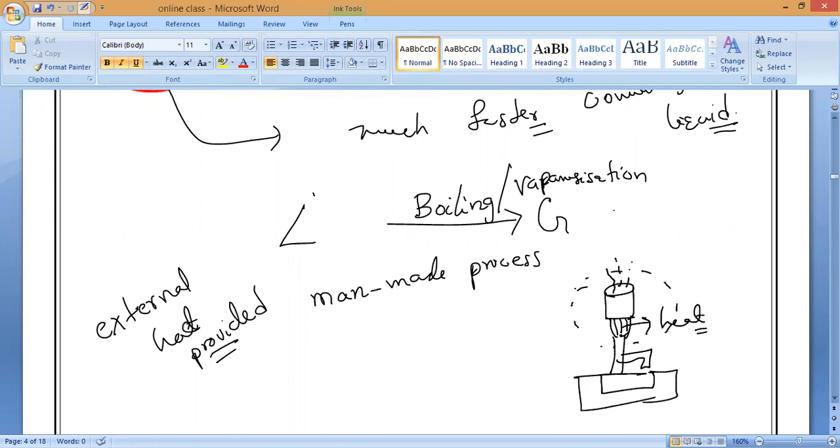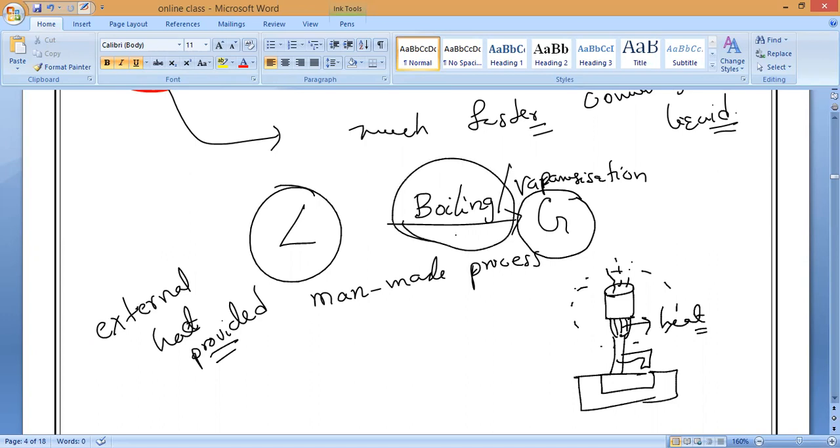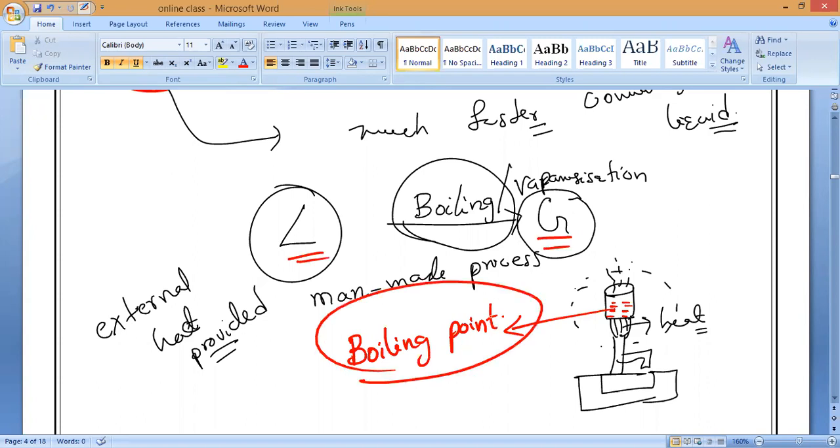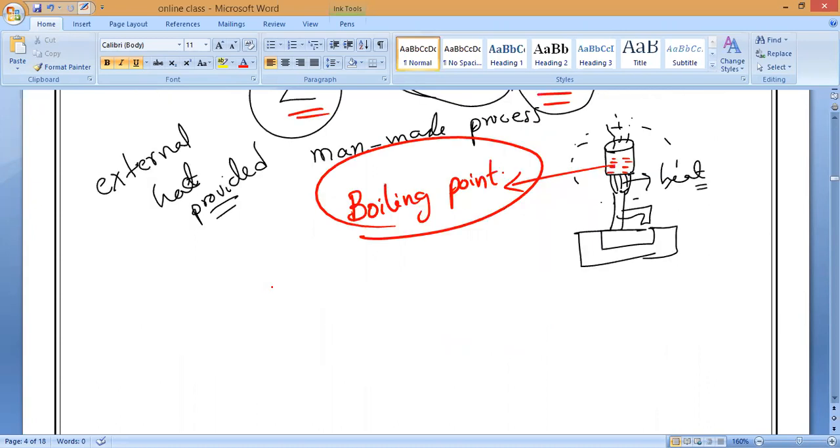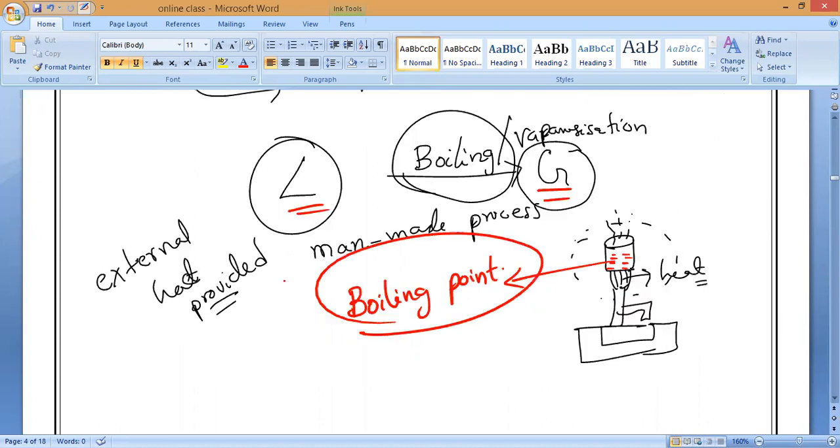that is the process we used to call liquid converting into gas. What process is that? Boiling. Now you tell me, when will the boiling start? Suppose I keep on heating. At a certain temperature only, liquid will convert into gas. What is that temperature called? Boiling point. Now, is it possible to convert the liquid into gas below its boiling point? No. It is not possible to convert the liquid into gaseous state below its boiling point.